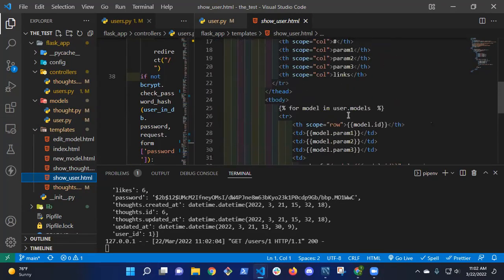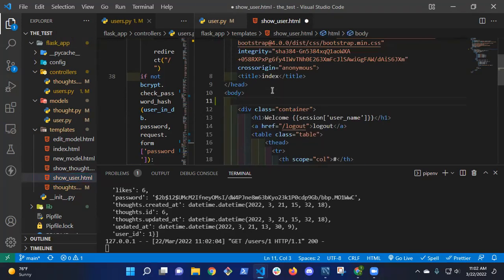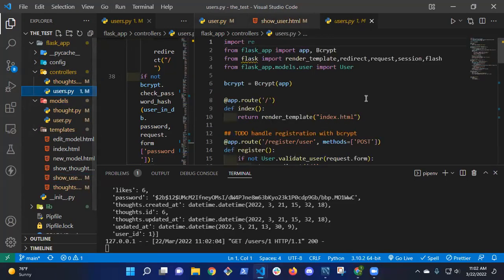So this is going to error out. So let me just print out what we're getting, just to make sure the thoughts are getting there. So I'm going to say thoughts. Or am I, no, I'm passing user. Let's double check. So I'm going back to my user controller.